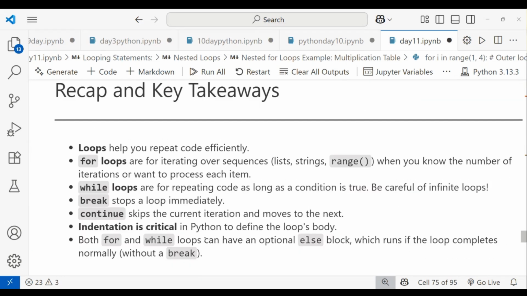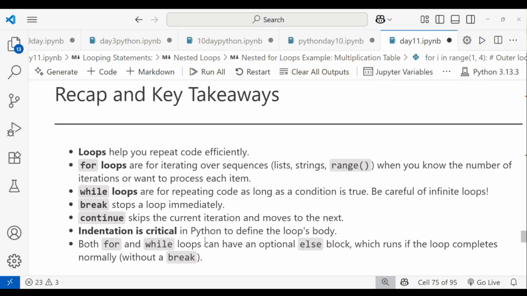Coming to the revision, loops help you to repeat the code efficiently. A for loop is for iterating over a sequence like lists, strings, tuples. We can use the range method, and in range we can use start value, stop value, and step value. When you know the number of iterations and want to process each item, you can use a for loop. When you use a while loop, you don't know the condition in advance, and you repeat the code as long as the condition is true. Be careful of infinite loops.